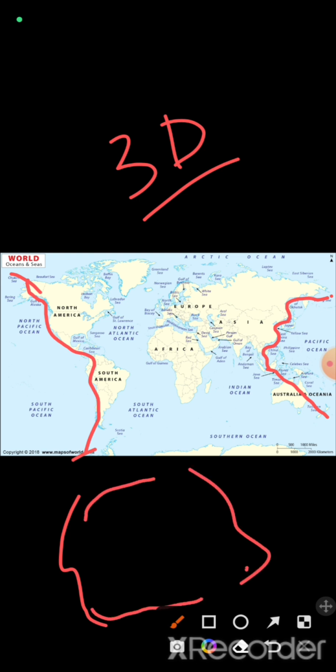This is a flat map. If you take a 3D map, you will find that these two areas meet each other like this. This becomes the ring of fire, and Japan exists here. So Japan is on the ring of fire.